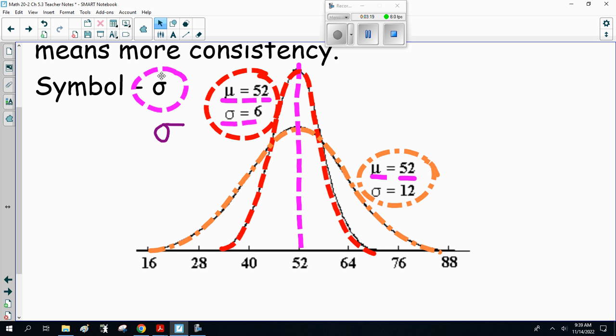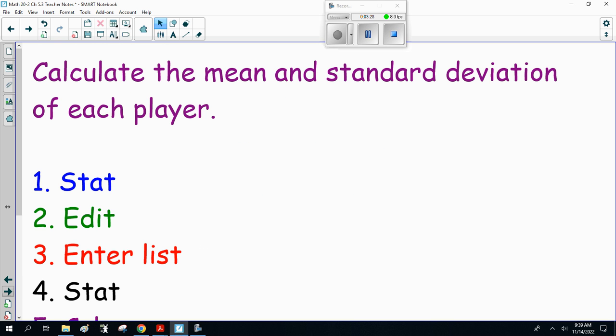Calculating this is easy if you remember to bring your graphing calculator. Calculate the mean and the standard deviation of each player. So grab your graphing calculator.